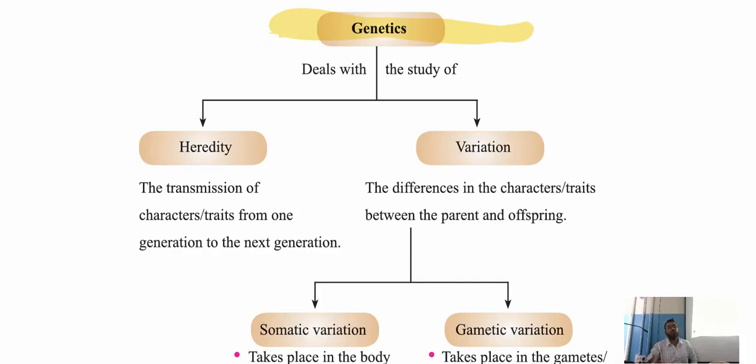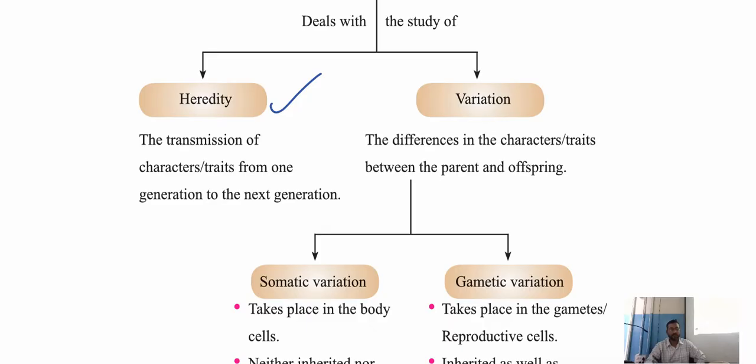If you want to know about heredity, if you want to know about variations, then we are going to study genetics. If you want to learn about calculations, we study mathematics. If you want to study about physical phenomena, we study physics. If you want to study about chemicals and reactions, we read chemistry. Similarly, if you want to study about heredity or variation, we use genetics. So genetics deals with the study of heredity and variation. Now let me study what is heredity.